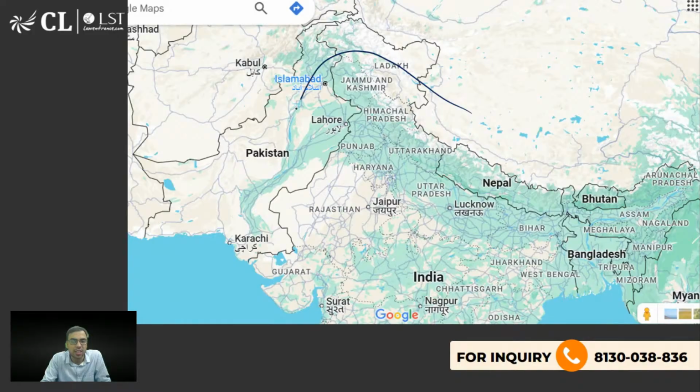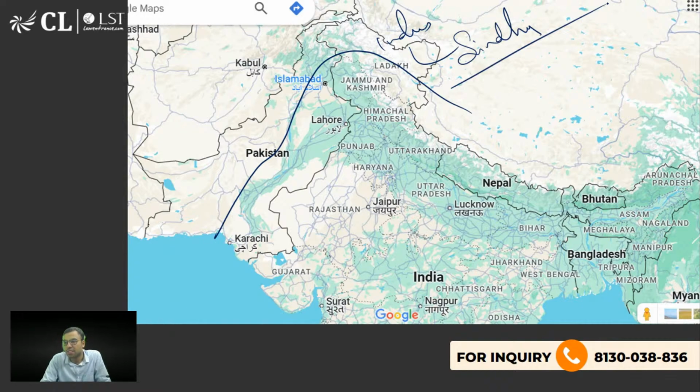So here, this was the Indus River, which is called the Sindhu River in the Rig Veda. Okay, this is what you should be knowing about.